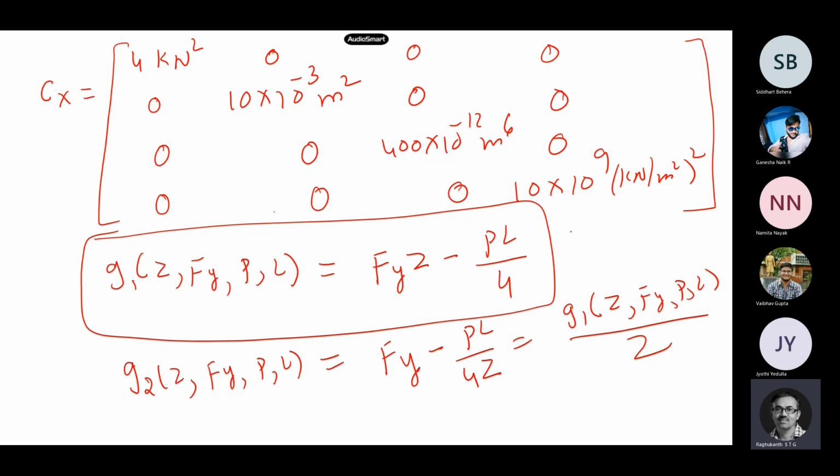So whether you use this or this, what happens? Or I can write, instead of writing R minus Q, R by Q also. So will the results change depending on the functional form of the limit state in reality?